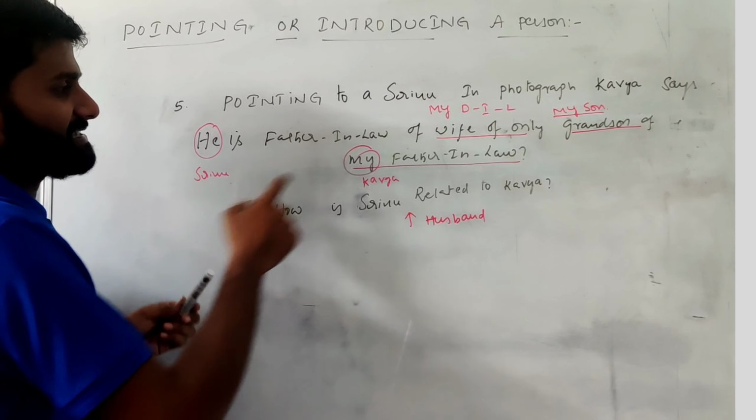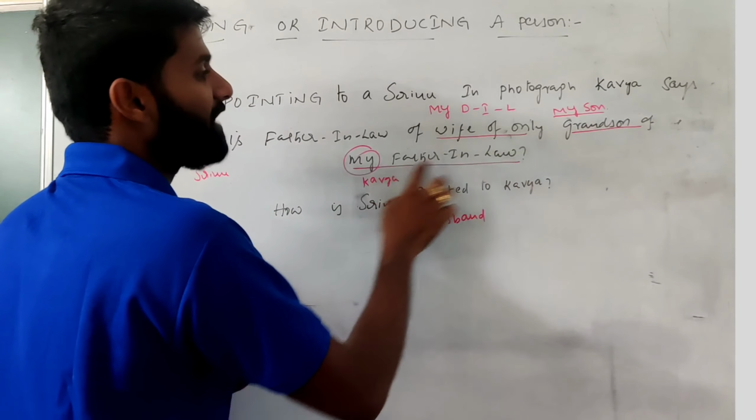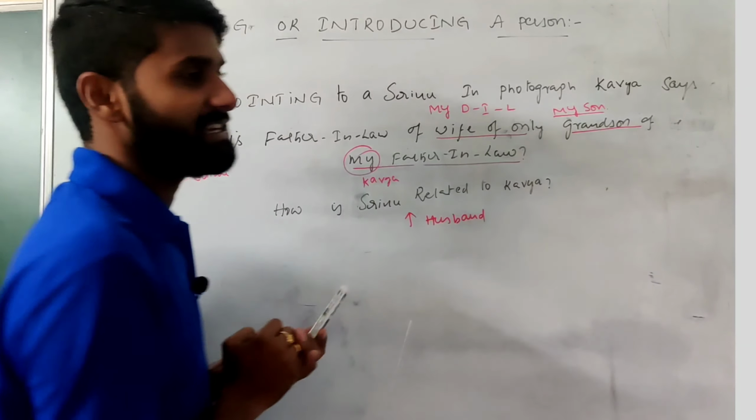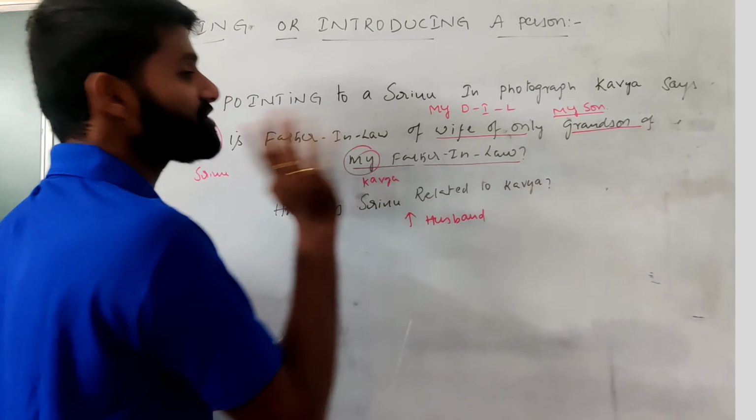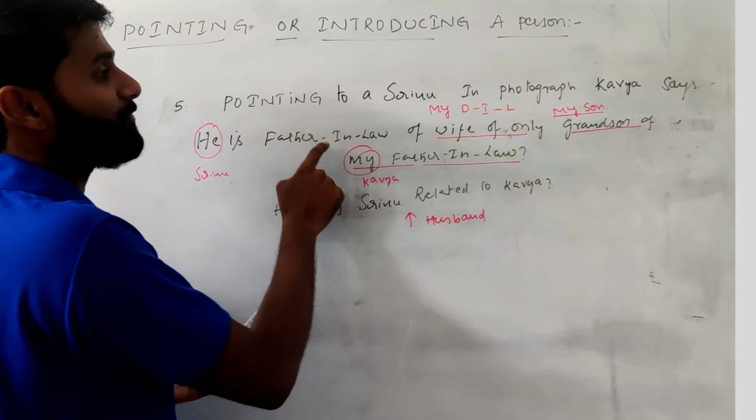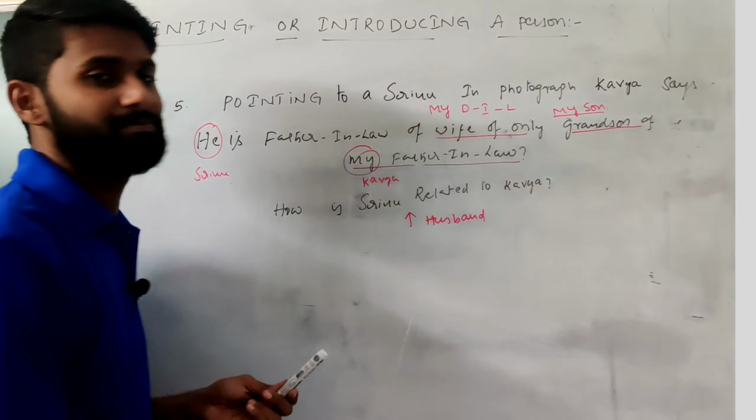Then read the line. See, Kavya's father-in-law. Kavya having a father-in-law. Grandson of Kavya's father-in-law means Kavya's son. Wife only of Kavya's son means Kavya's daughter-in-law. So Srinu is the father-in-law of Kavya's daughter-in-law means Srinu related to Kavya is a husband.